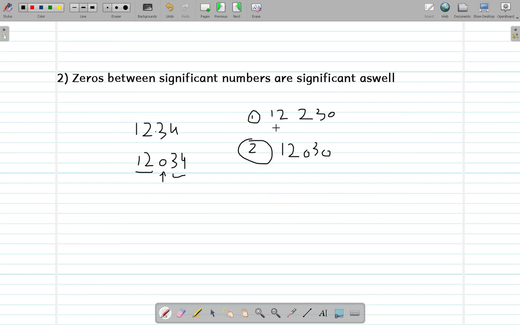Alright, so the number of significant figures in the first number is 4, as all non-zero numbers are significant, but this 0 is non-significant as it is not between the significant numbers. And in the second number, which is 12,030, there are 4 significant figures as well, but in this case this 0 is significant while this 0 isn't, because it is after the whole numbers, and this 0 is significant because it comes in between the three whole numbers.